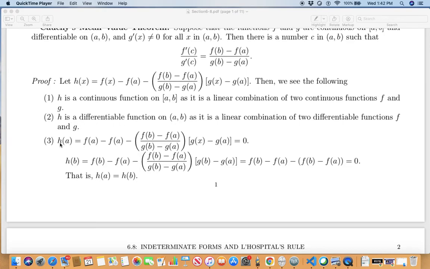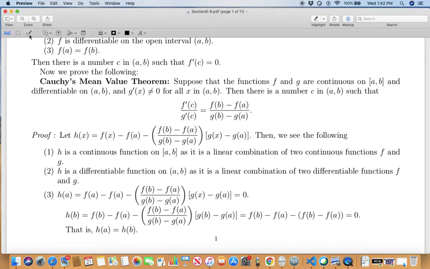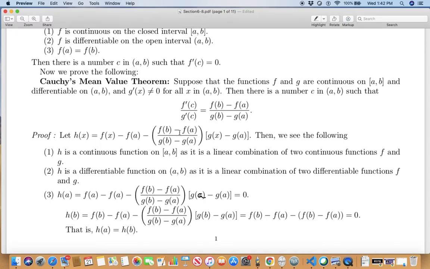Now let's figure out what happens at the endpoints. h at a: I'm plugging in x equals a. f a minus f a is 0. g a minus g a is 0. 0 times anything is 0. 0 minus 0, overall 0. So h at a is 0.